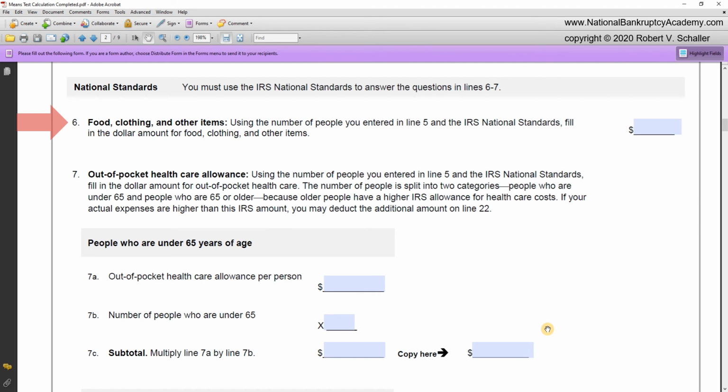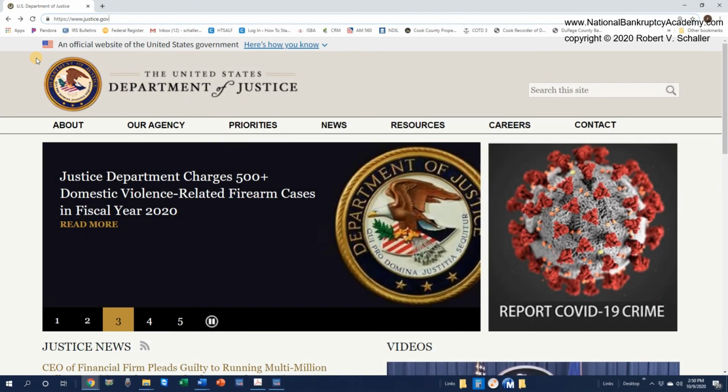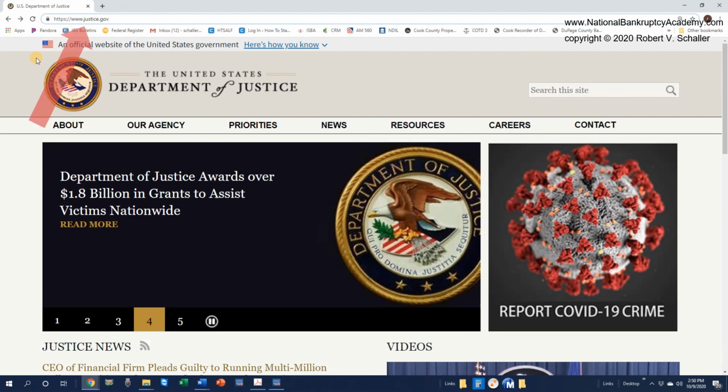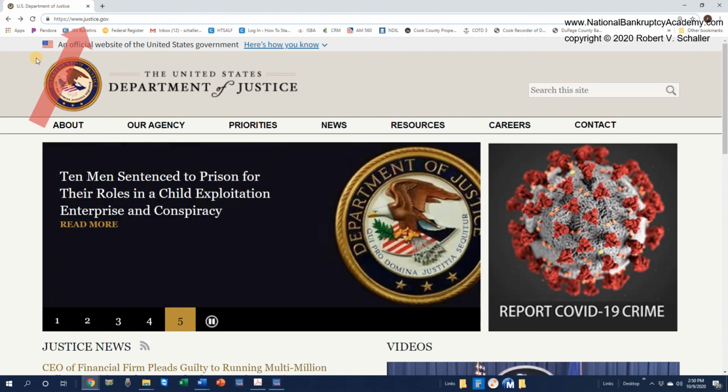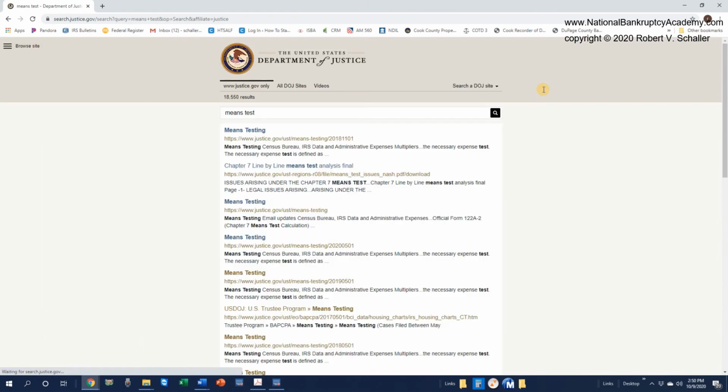So now let's go look at the U.S. Department of Justice's website to determine the amount of money allowed as the national standard for food, clothing, and other items for a family of 4. Now we are visiting the website of the United States Department of Justice. And notice the URL www.justice.gov. Now we want to find the means test, so let's use the search this site box and add the phrase means test. So we find the search results. Now we're looking for the most